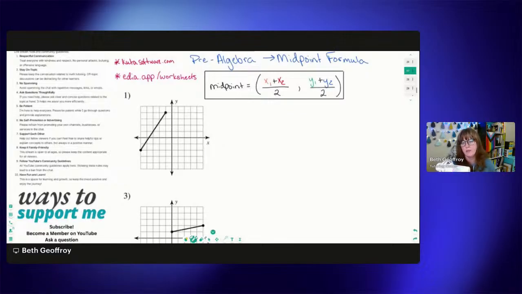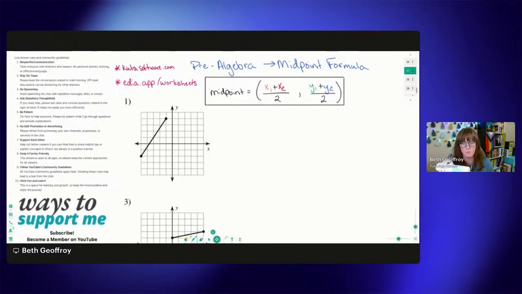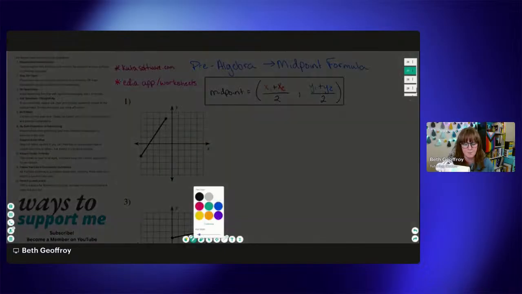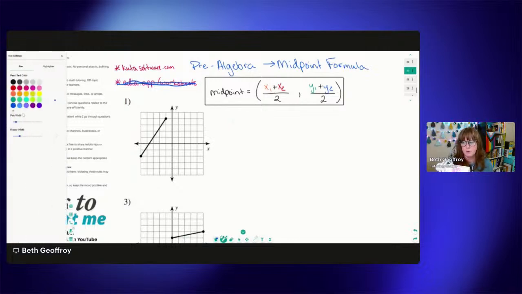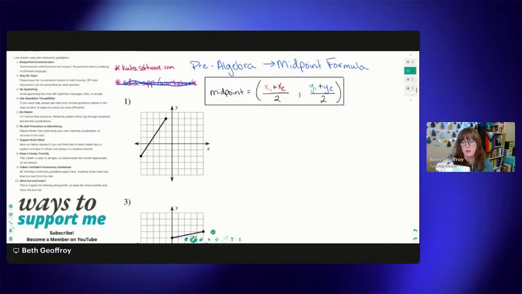We are going to start with our pre-algebra midpoint formula. I've got a different color pen here. This is all from Kuta Software, and they have free worksheets there. You can go to the pre-algebra section and look for the midpoint formula. These are just problems that I copy pasted from those pages.